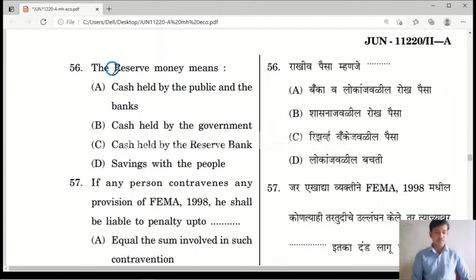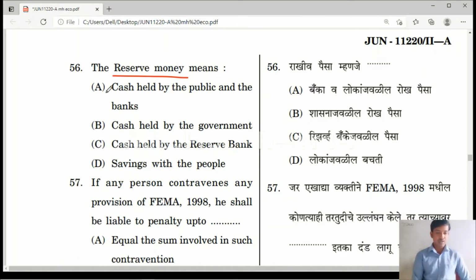The reserve money means. Yes, question number 56. Friends, reserve money shows the currency held by the people and also with the RBI. So it is also known as the central bank money. It is also known as the monetary base money, and it is also known as the high powered money. So the reserve money formula is currency in the circulation plus demand deposits of commercial banks with RBI.